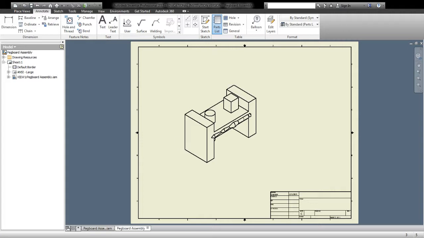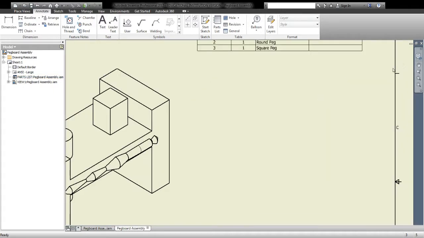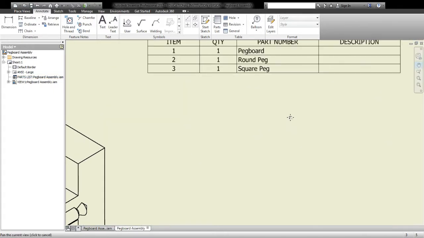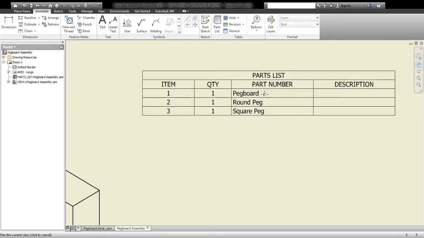And then everything else is fine. So I'm going to click OK. And I have to say where I want that parts list to go. So I'm going to click and it's going to put it in place. Now if I zoom in, you're going to see that basically what it's done is it's listed what pieces we put together in order to make our pegboard.